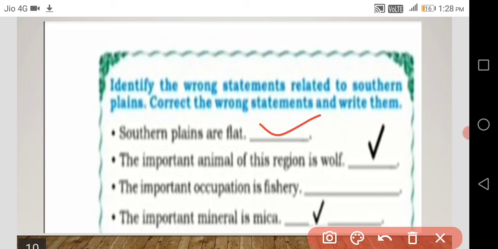The important occupation is fishery. Wrong. Why? See, in the southern plains, where will fishery be an important occupation? In the coastal region, no? In the coastal region it will be. So this is wrong. The important mineral is mica, which is true.